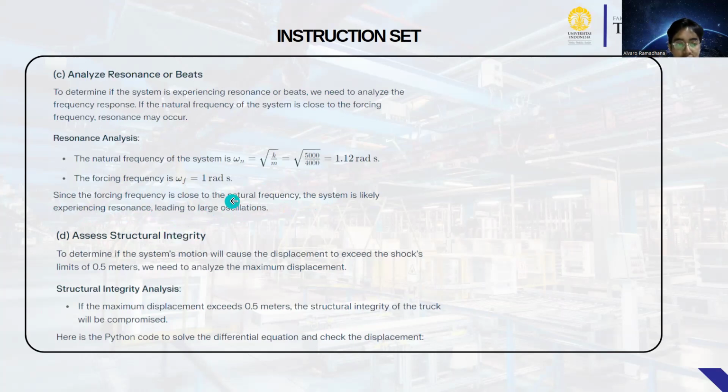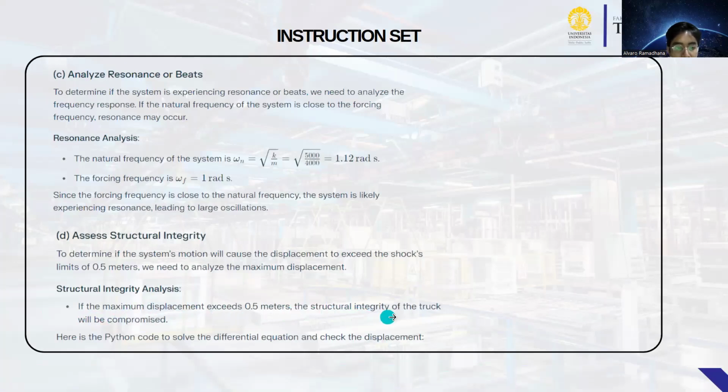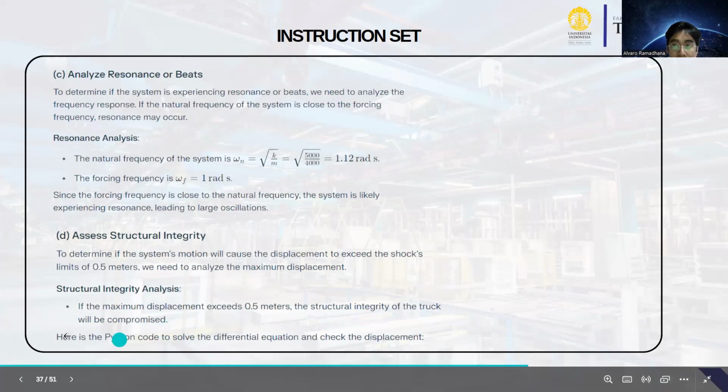Assess structural integrity to determine if the system motion will cause the displacement to exceed the shock limit of 0.5 meter. We need to analyze the maximum displacement. If the maximum displacement exceeds the limit, the structural integrity of the trailer will be compromised. Here is the Python code to solve the differential equation.